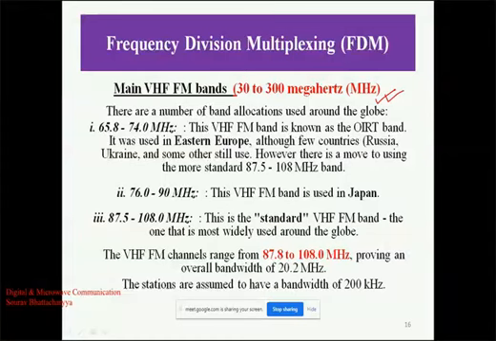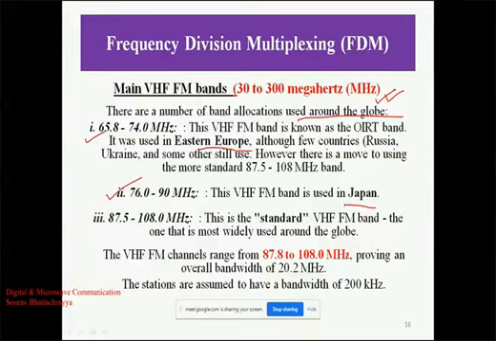These frequency bands are used, but in FM there are a total of 3 band allocations around the globe. And what are the 3 bands? The first band is 65.8 to 74 megahertz, mainly used for European countries, and this is not used in India. Another frequency spectrum is 76 to 90 megahertz, and this range is used in Japan, not in India.